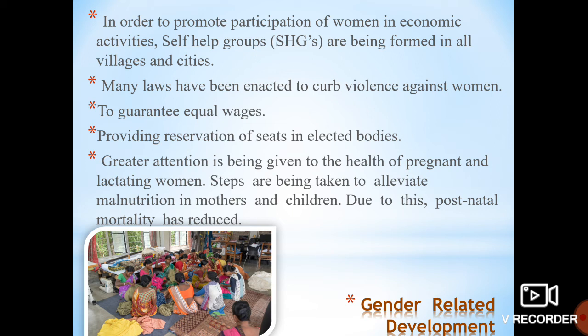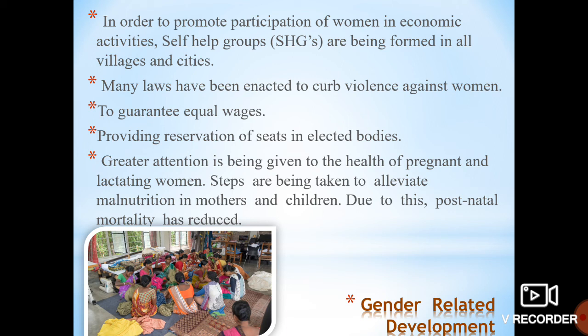More attention is given to pregnant women, and in Anganwadis many of them are getting pulses and cereals for better health. Steps have also been taken to remove malnutrition in mothers and children, and because of this the postnatal mortality rate has improved.